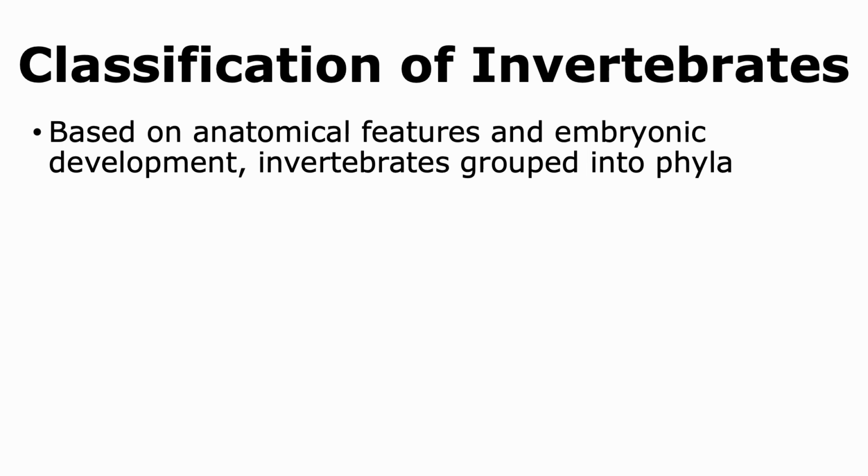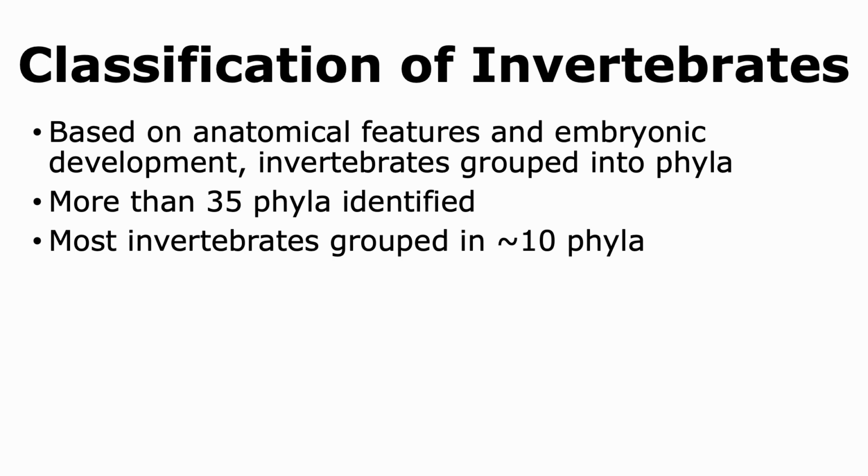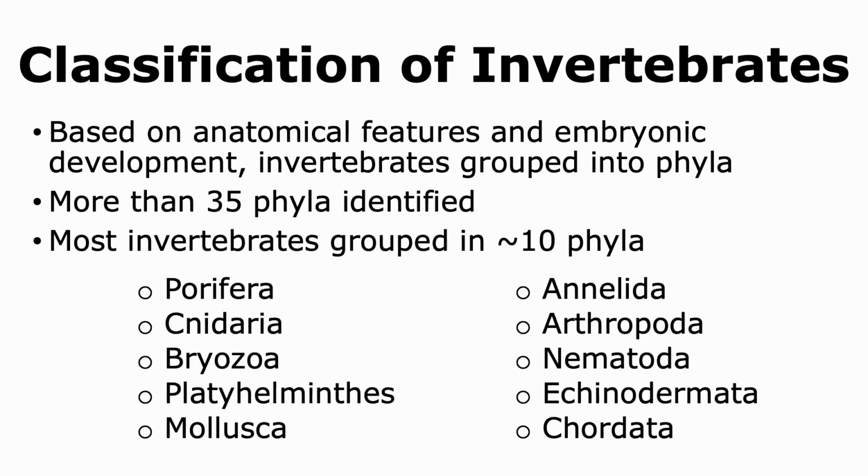Invertebrates are grouped into different phyla based on their anatomical features as well as embryonic developmental patterns. More than 35 phyla have been identified, but most of the invertebrates can be grouped in around 10 phyla. Some of the most important phyla, which have many invertebrates, are listed, and it should be noted that the phylum Chordata includes not only invertebrates but also vertebrate animals.